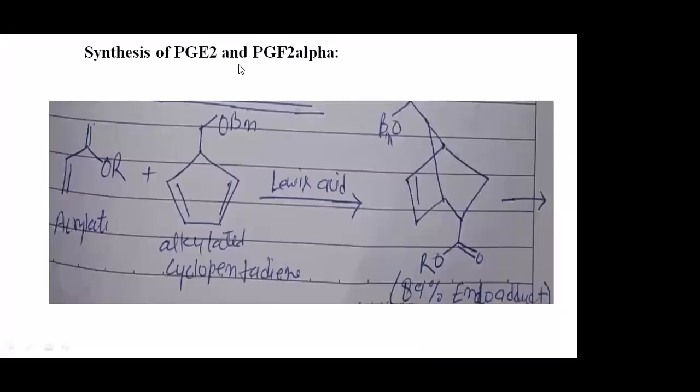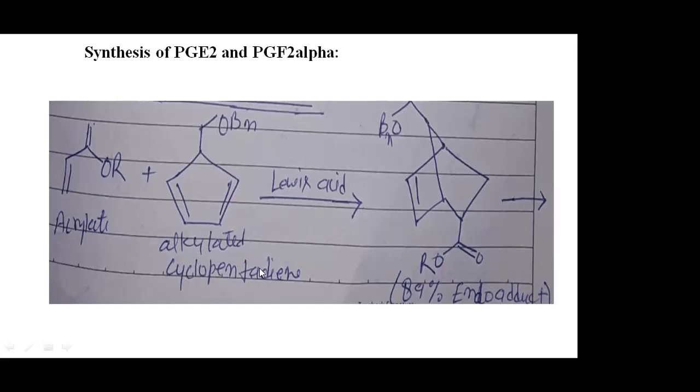Now after that, synthesis. If we talk about the synthesis of prostaglandin E2 or prostaglandin F2 alpha, it is a very simple synthesis. Normally, because it is a synthesis of a natural product, there is complexity also. But the initial step is very simple, where we use a simple compound. So you can see an acrylate.